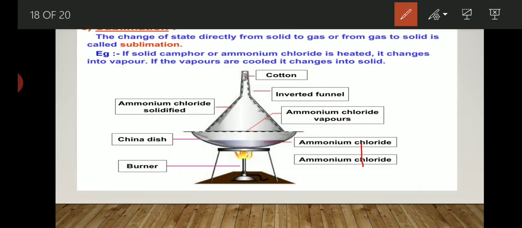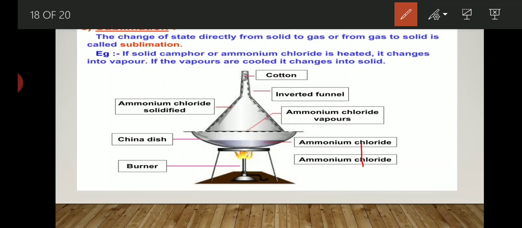Sublimation is a process in which a solid directly gets converted into gas. For example, camphor, dry ice, naphthalene, anthracene, iodine, ammonium chloride are all examples of the sublimation process, and they are called sublimates.